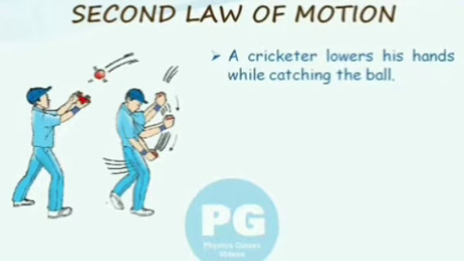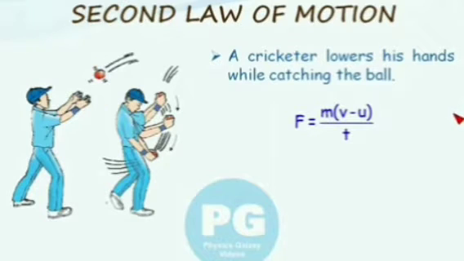We can explain it as follows. A fast moving cricket ball has a large momentum. In stopping or catching this ball, its momentum has to be reduced to zero. When the player moves back his hands on catching the fast ball, the time taken to reduce the momentum of the ball to zero is increased. Due to more time taken to stop the ball, the rate of change of momentum of the ball is decreased, and hence a small force is exerted on the hands of the player. So the hands of the player do not get hurt.